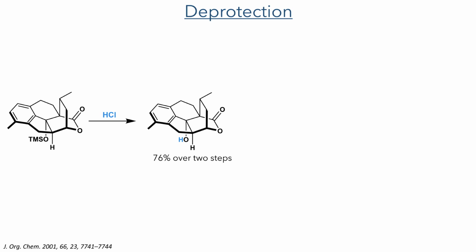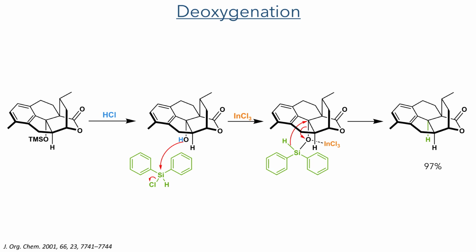With the deboronation complete, the TMS group was removed using hydrochloric acid, producing the deboronated alcohol in a 76% yield over 2 steps. This alcohol was then subject to a deoxygenation, this time using indium trichloride and diphenylchlorosilane. This method was used as the Barton-McCombie Deoxygenation, which we saw earlier, led to a translactonization and the formation of an unintended product. In this method, the hydroxyl group first attacks the silicon, eliminating chloride. The oxygen is then further activated by coordination to indium trichloride, allowing it to leave and for the hydride to attack in its place, forming the deoxygenated target in a 97% yield.